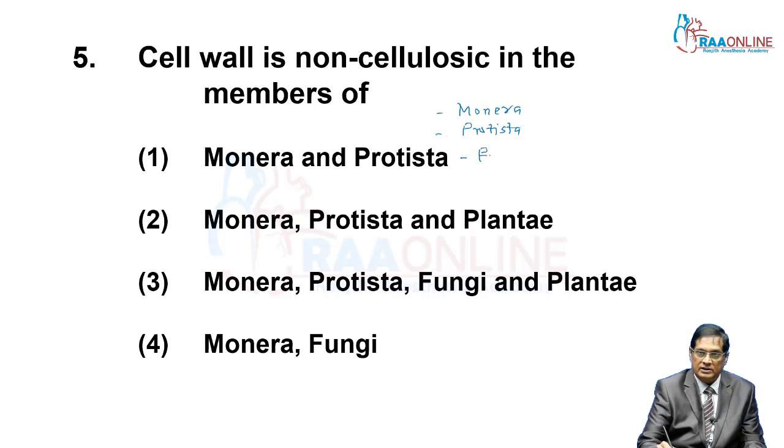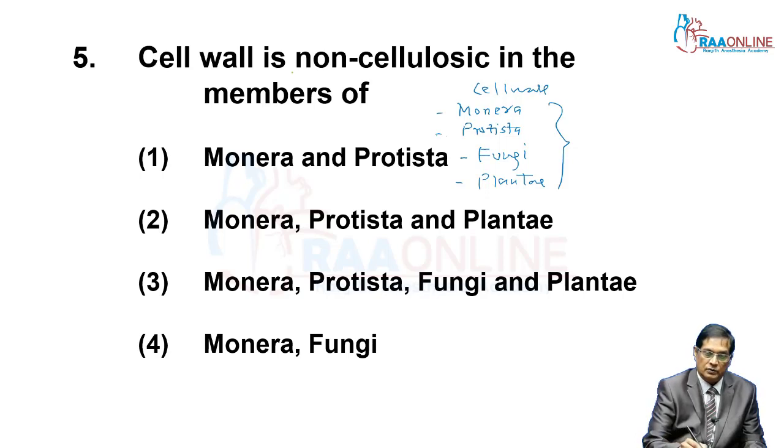Then fungi, they are also with cell wall. Then plantae is also with cell wall, but animalia, they don't have cell wall. These 4 are with the cell wall. But here the question is non-cellulosic.